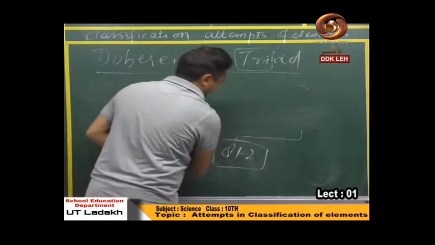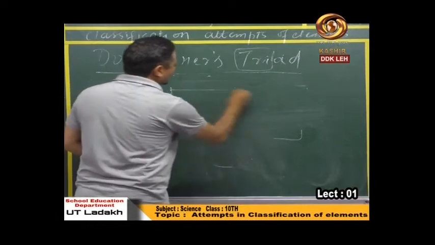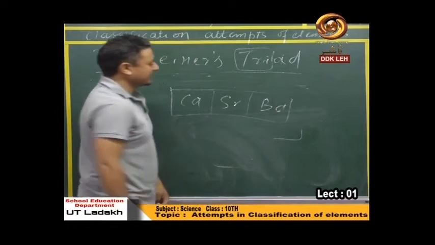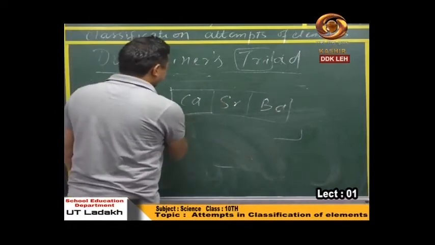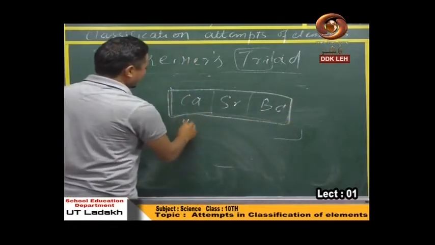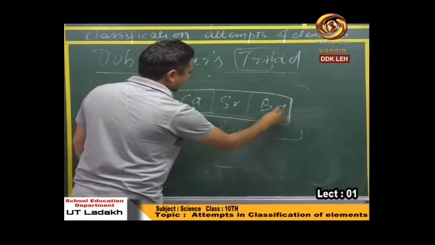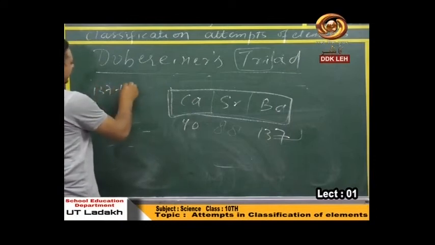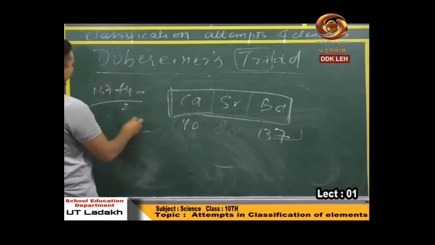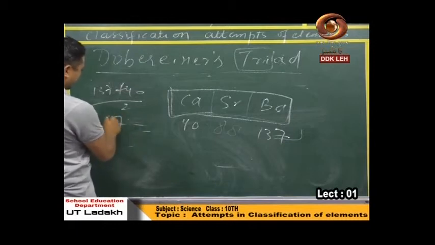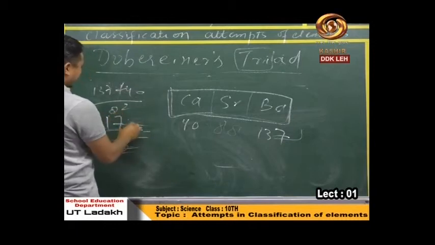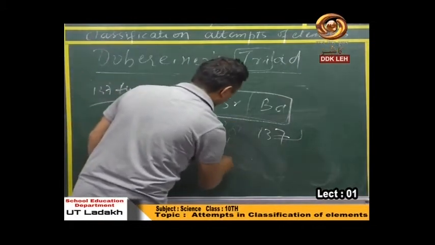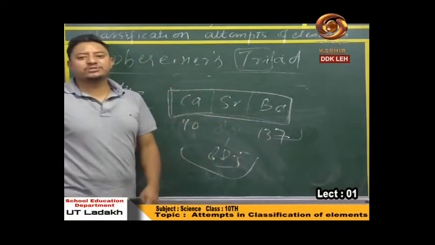He also found calcium, strontium and barium. He also made a group of calcium, strontium and barium. What he did? Calcium is 40, this is 88 and this is 137. Again he found the mean. 137 plus 40 divided by 2, is it? 177 divided by 2, which is almost 88.5. Again, what's forming?